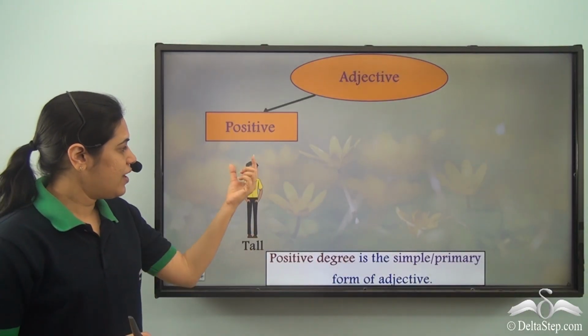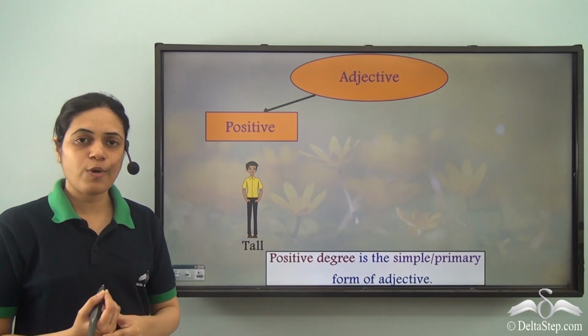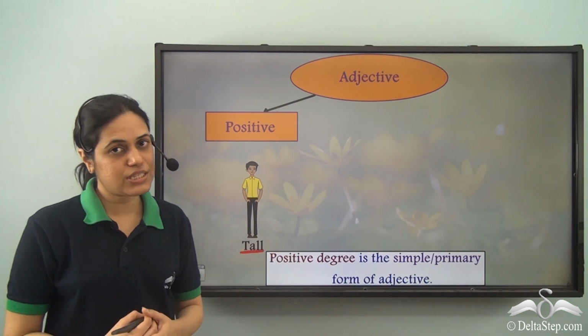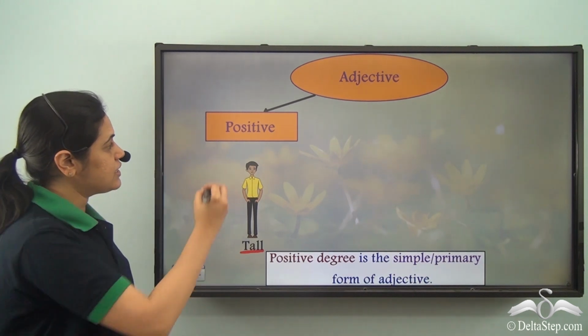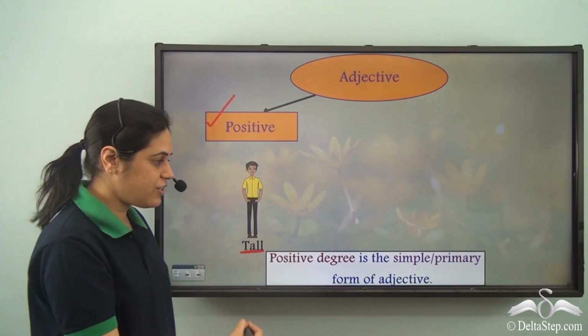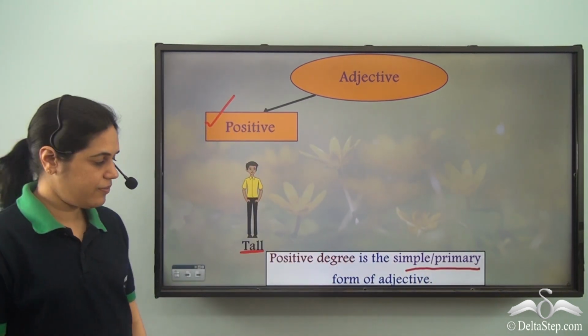So now over here I can see a tall boy. So this is a tall boy. So the adjective tall is used to describe this boy. This is the positive degree of adjective. So positive degree is the simple or primary form of adjective.